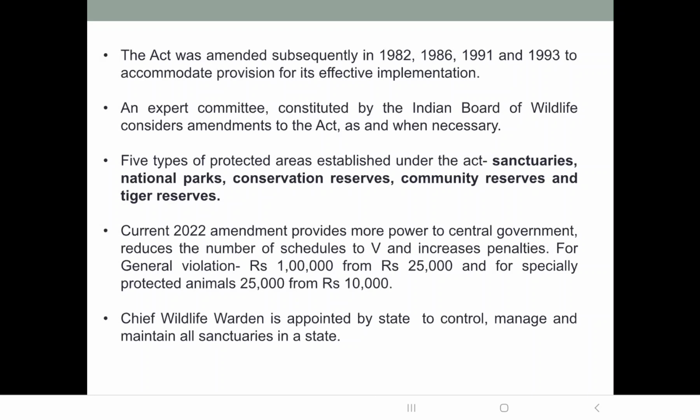The Chief Wildlife Warden is appointed by the state to control, manage and maintain all sanctuaries in a state. We discussed this person when we were discussing the sanctuaries. So this is an officer appointed by the state government to control, manage and maintain all the sanctuaries in the state.